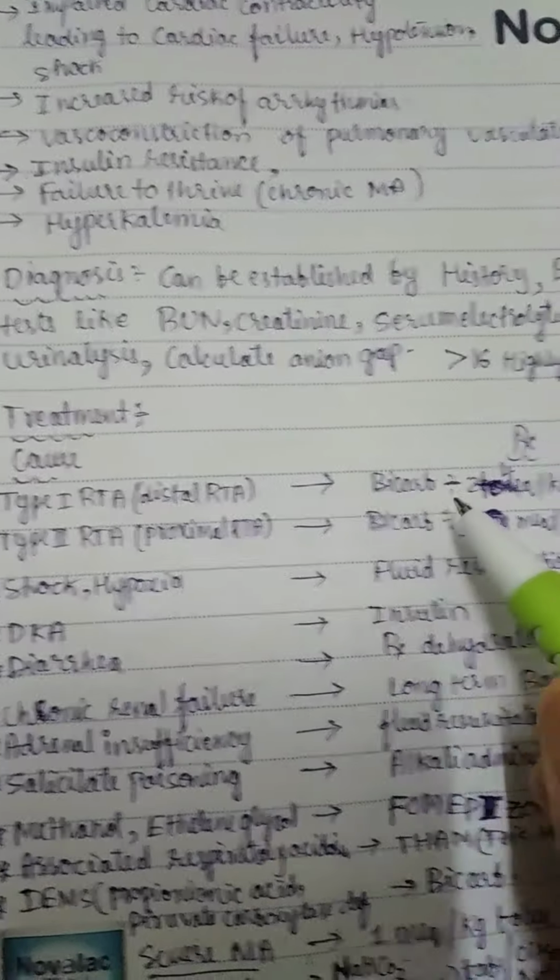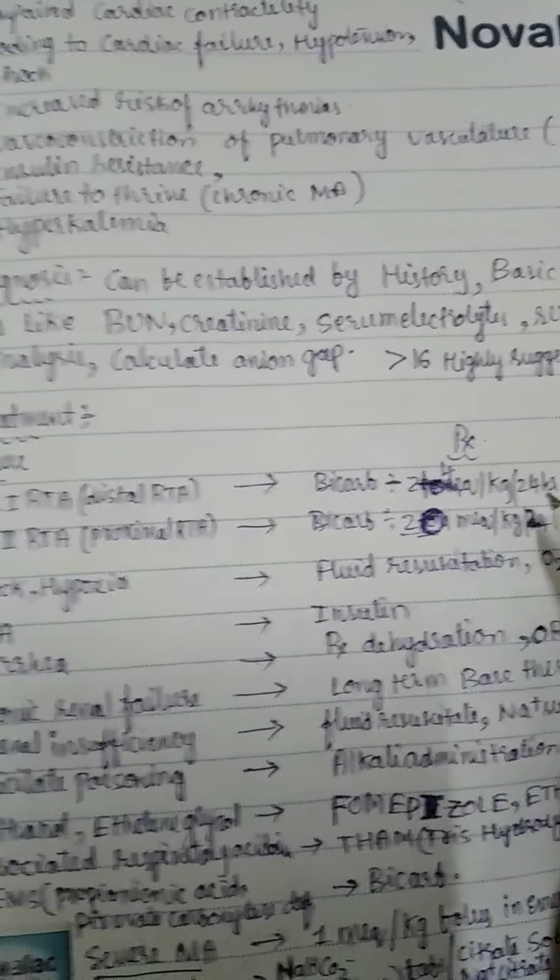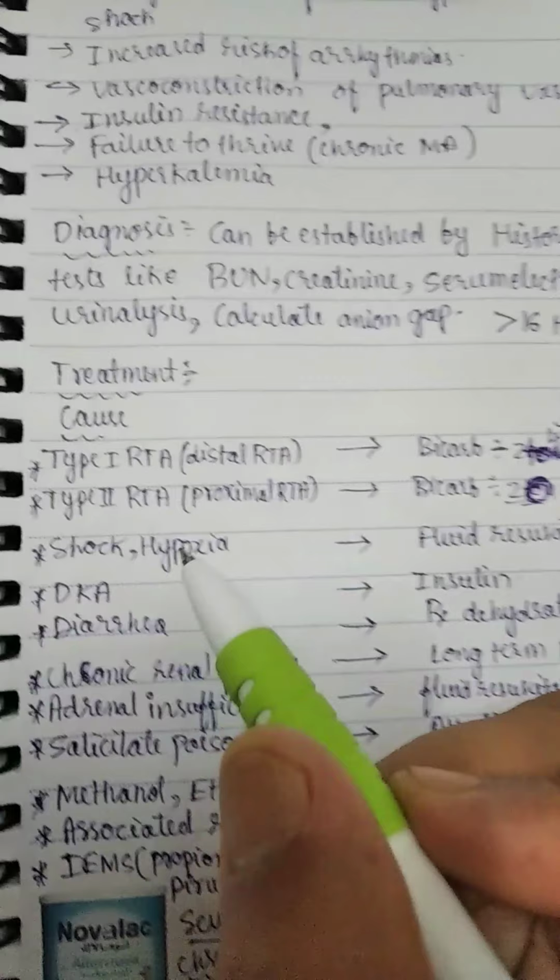In type 1 distal RTA there is less bicarbonate loss, so 2 to 4 milliequivalents per kg per 24 hours is sufficient.